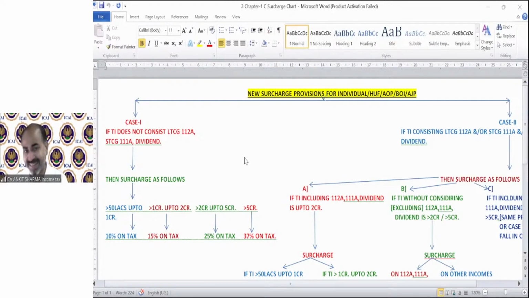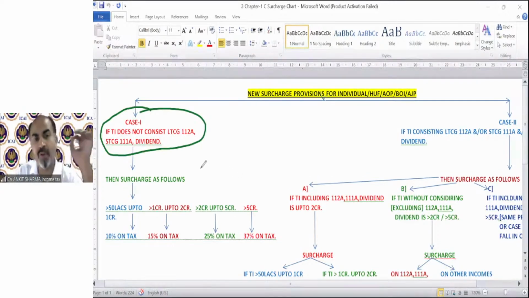Case 1 says that if total income does not consist long-term capital gain under section 112A, short-term capital gain under section 111A, and dividend income. So if your total income does not include any income out of these 3 income, then the surcharge provisions are normal concept. There is no new concept regarding the surcharge provision. So we are discussing this case first.